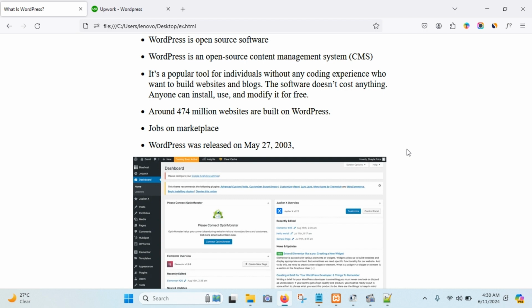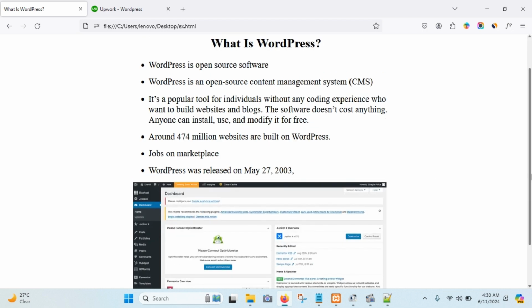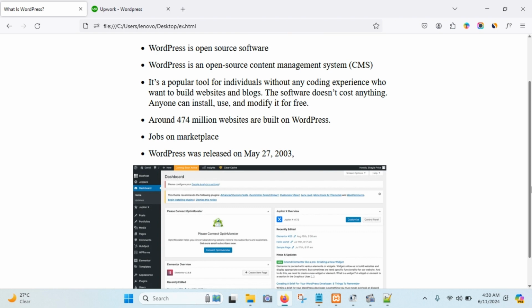Okay, so to use WordPress, you can say you need a domain or hosting. No, to practice we'll use a local server. Okay, like any server, we will use a local server. Therefore we do not need any hosting or domain. So let me explain what is a domain name.